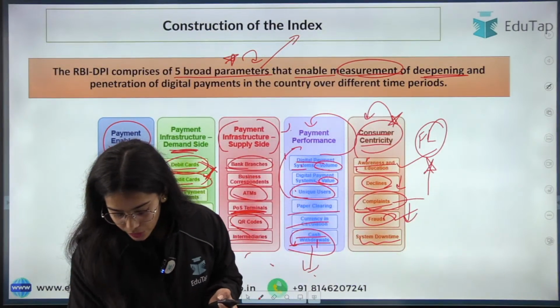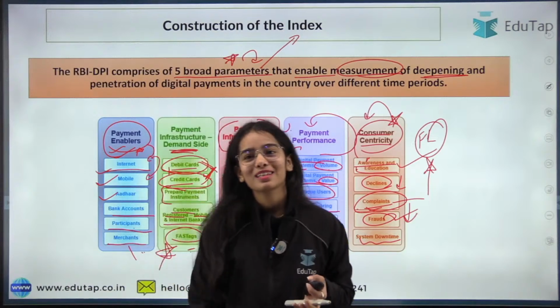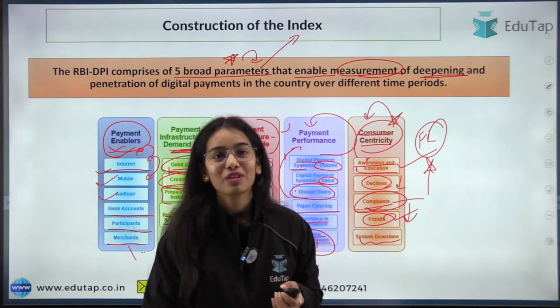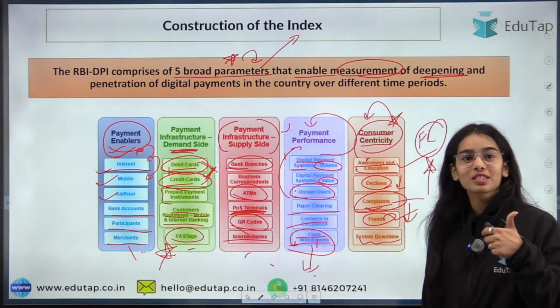Clear? Nice. Only Shibanand understood? What about the other 44 people? So give me a thumbs up very fast.